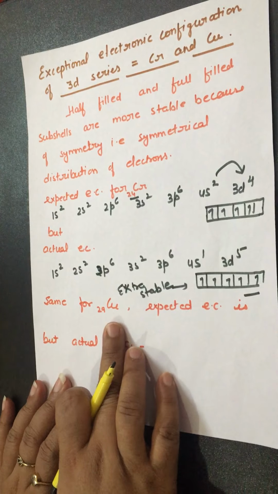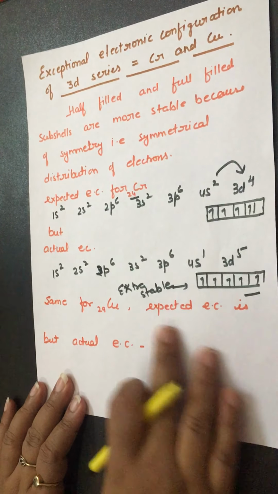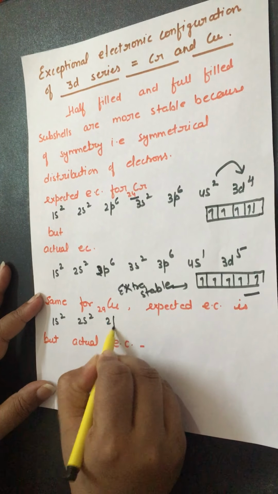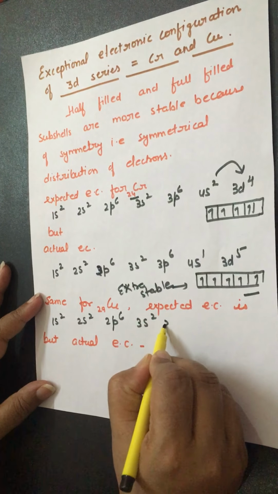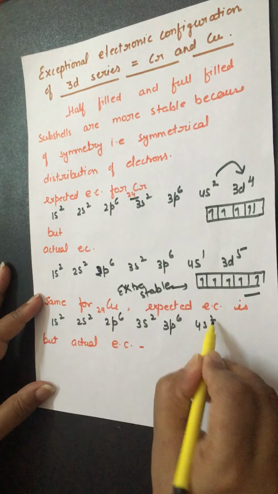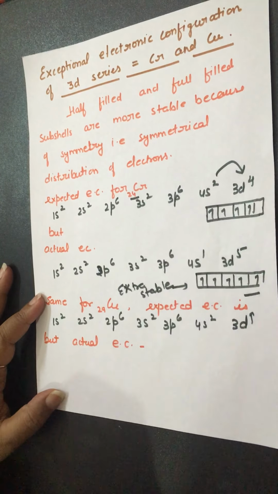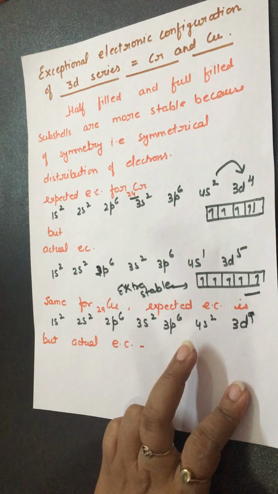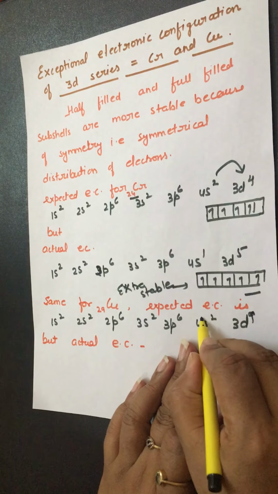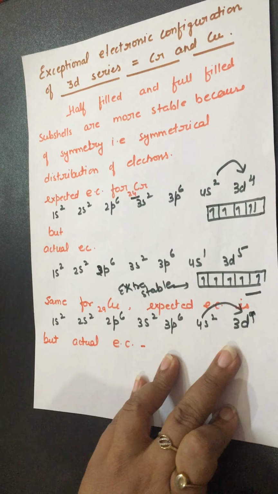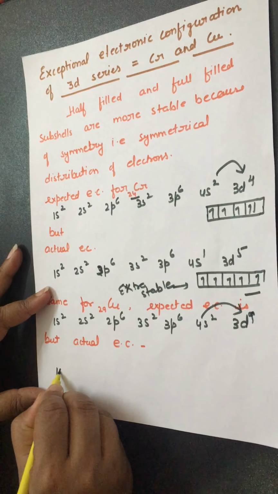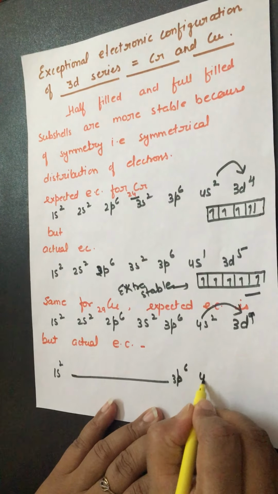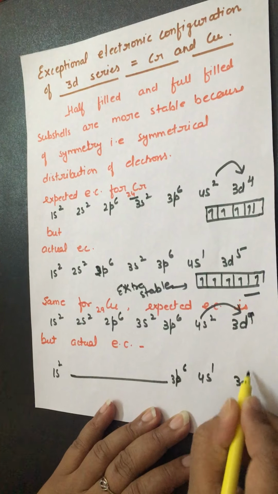Now let's come to the copper. For copper, the expected EC is the same: 1s2, 2s2, 2p6. You can do it by yourself and try it in this manner, and we know that it is 4s2, 3d9. But what actually happens is that one electron from 4s will shift to the 3d, and what does its actual EC become? 1s2 to 3p6 remain the same, and 4s1, 3d10.